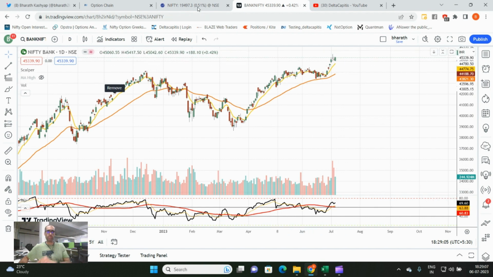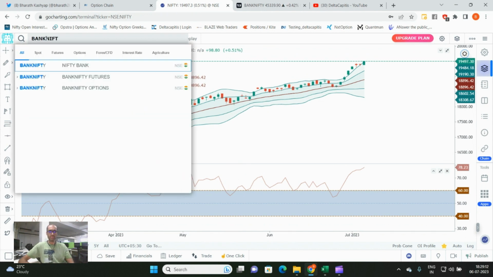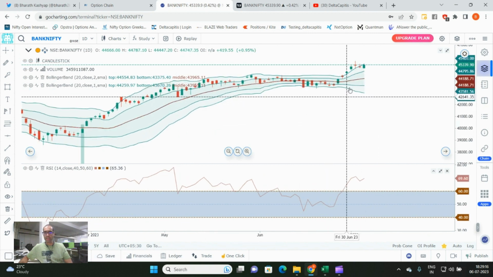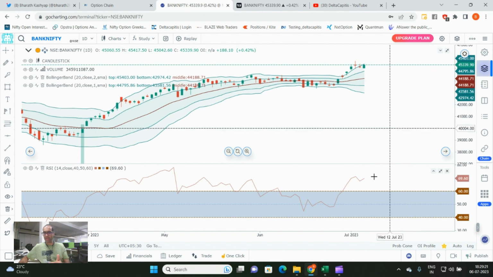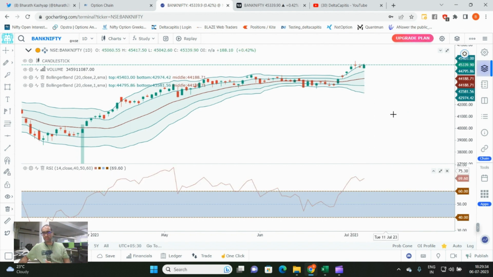Now, from a volatility angle, look at Bank Nifty. Bank Nifty is also walking the band. So we are tagging the 2SD band. So volatility is still in favor. Momentum is not extremely overbought, which is around 60 and 70 levels. Usually 80, 85, 80 plus is where we will probably feel a little discomfort. Right now, Bank Nifty is not at a level where we should be worried about momentum discomfort. Volatility is still in favor. Price 45,000 will be the level we'll probably look at.